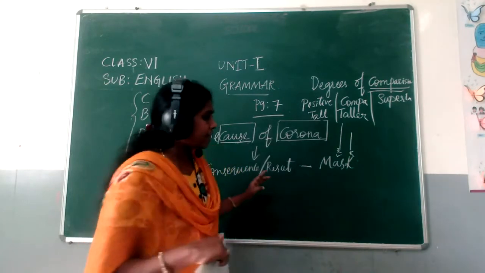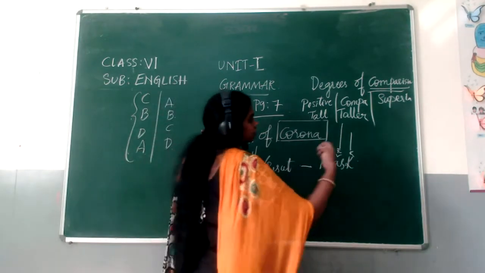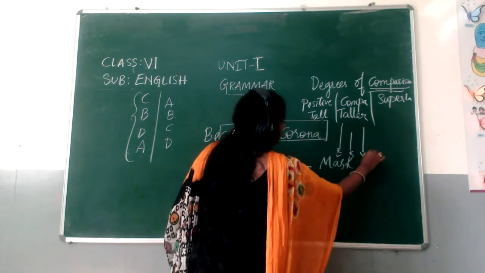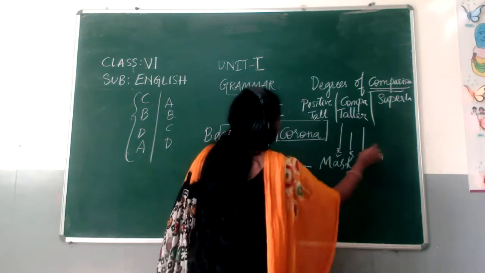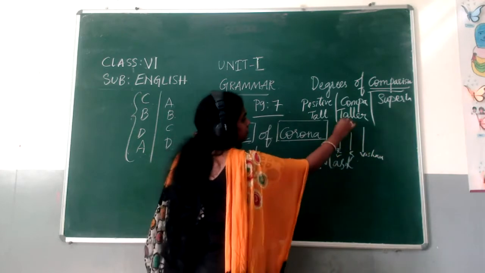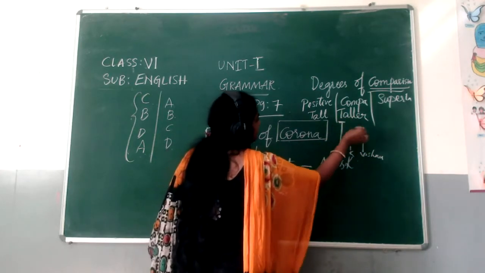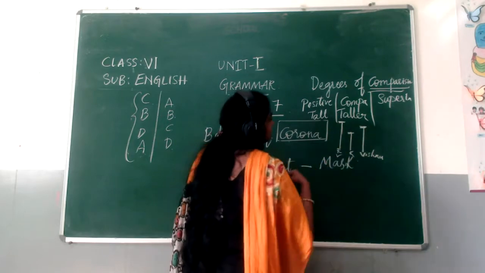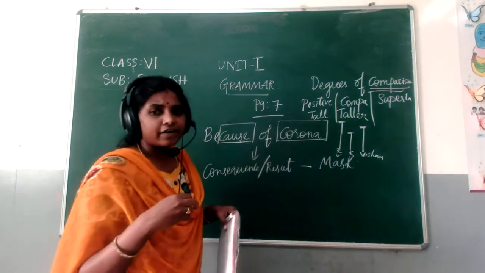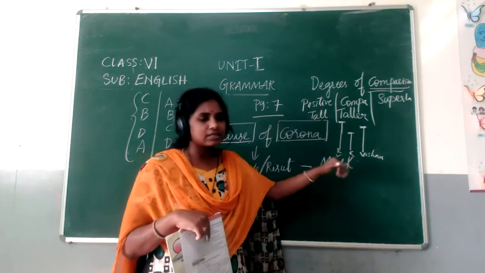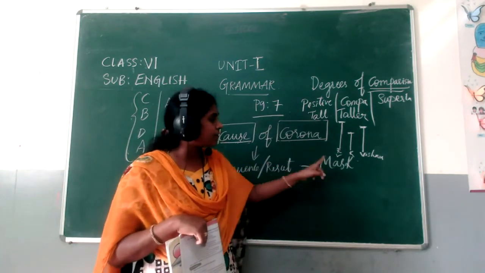For example, here Vishnu is also there. Rama, Krishna and Vishnu. Rama is at this height, Krishna is at this height and Vishnu is at this height. So now I want to talk about who among these is the tallest one.